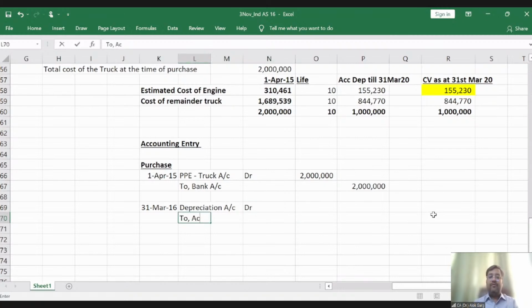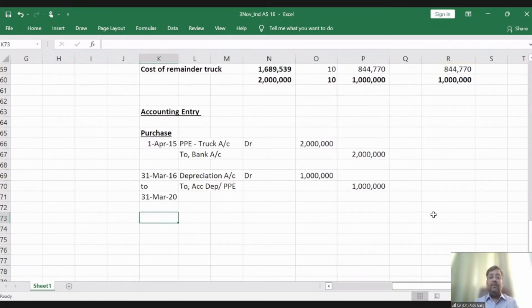And this ECDEP will be reduced from PPE. How much amount? 10 lakh rupees, from 31st March 16 to 31st March 20. This is the accounting entry.